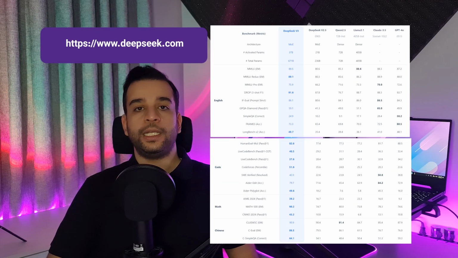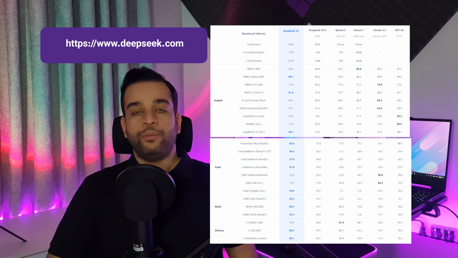The different columns display information about various models such as DeepSeek V3, DeepSeek V2.5, and GPT-4o. And the rows are divided into different sections, which we will briefly review together. I leave the website address in the description for you to check out in more detail.